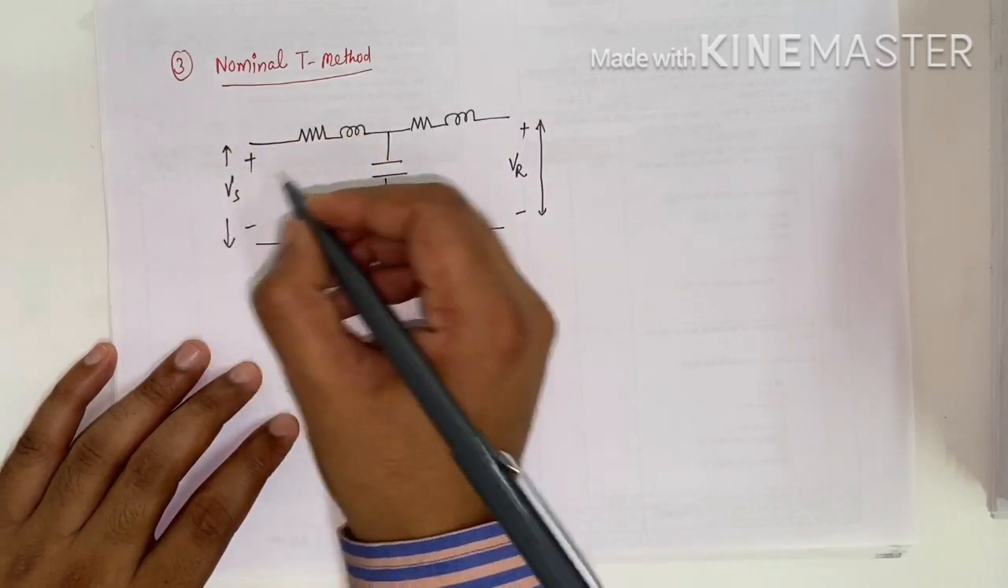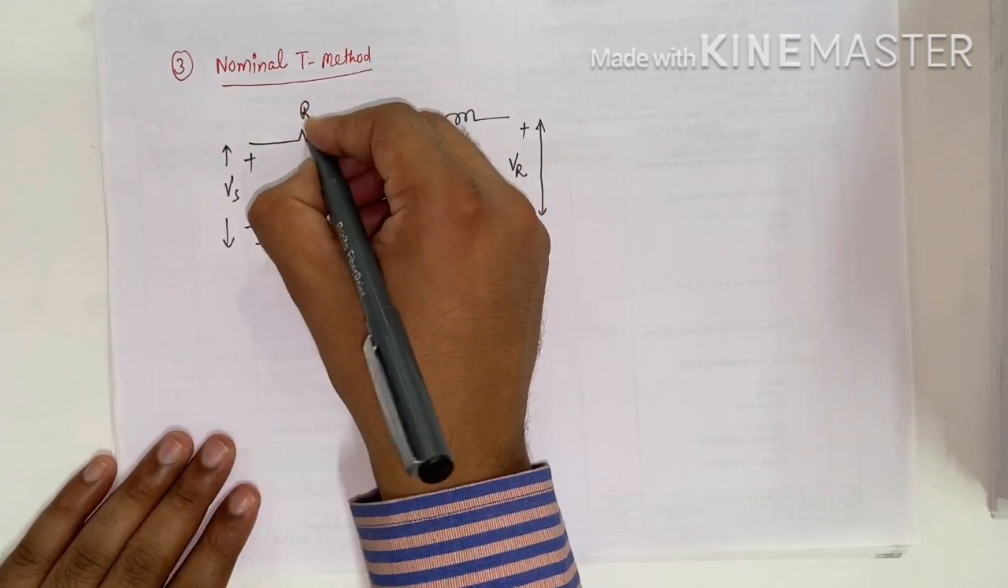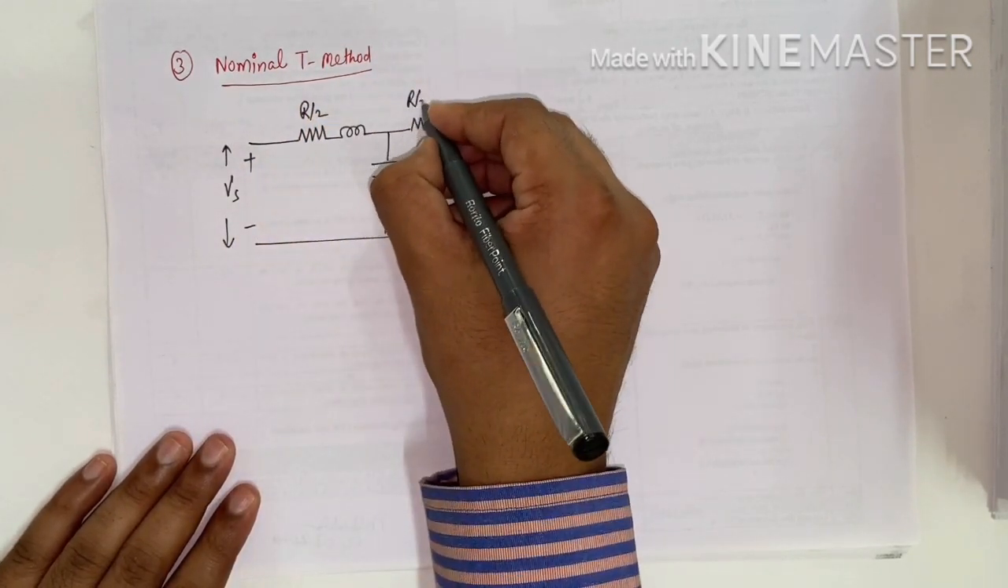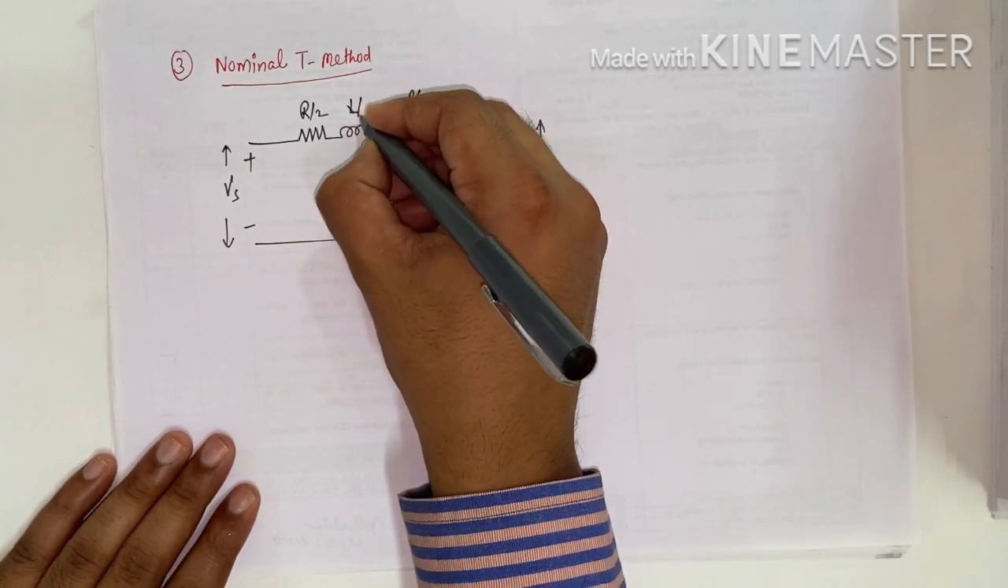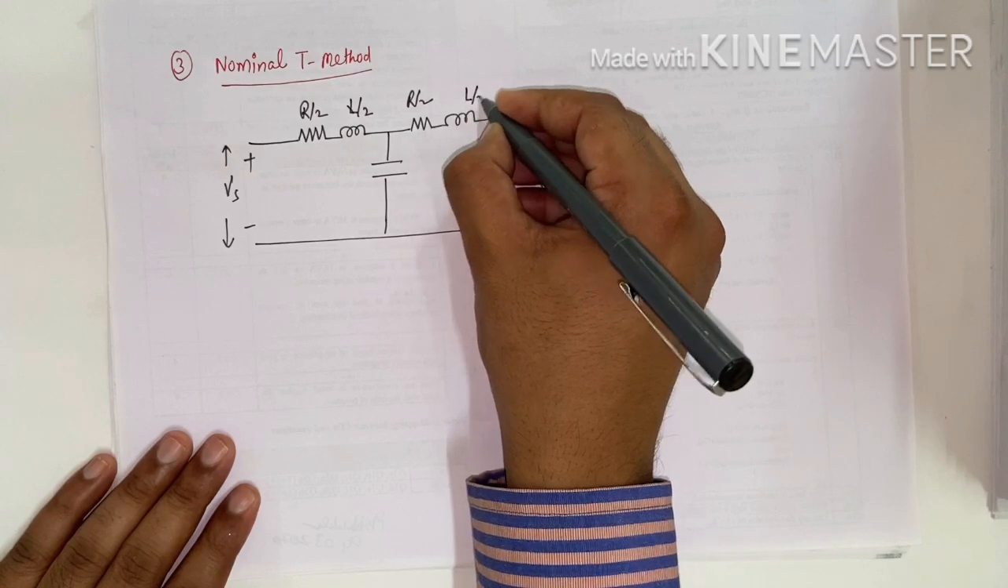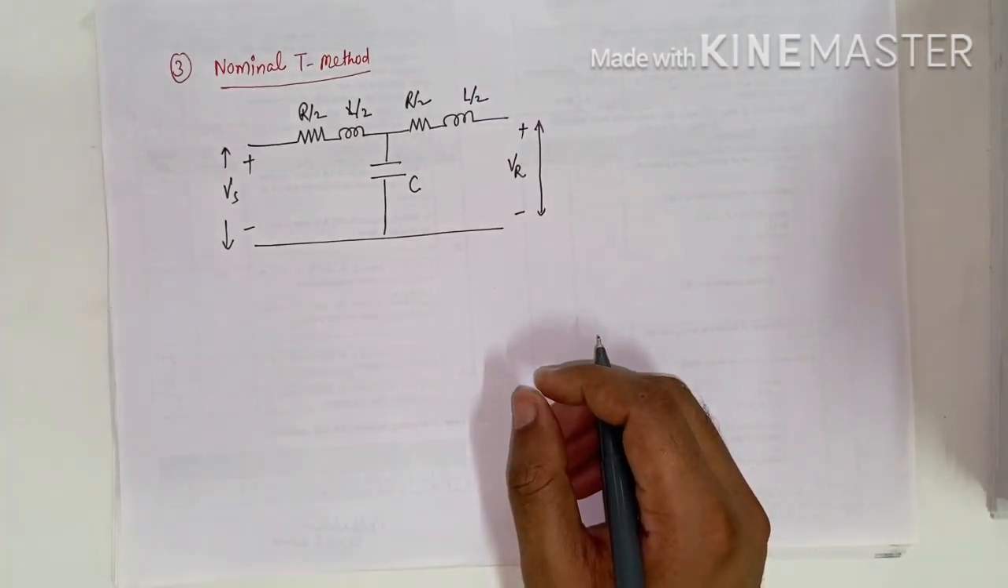Now in the nominal T method, half of the resistance is represented here and half of the resistance is represented after the capacitor. Similarly, we have used half of the inductance here and half of the inductance here, and this is the capacitance C. This is the nominal T method.